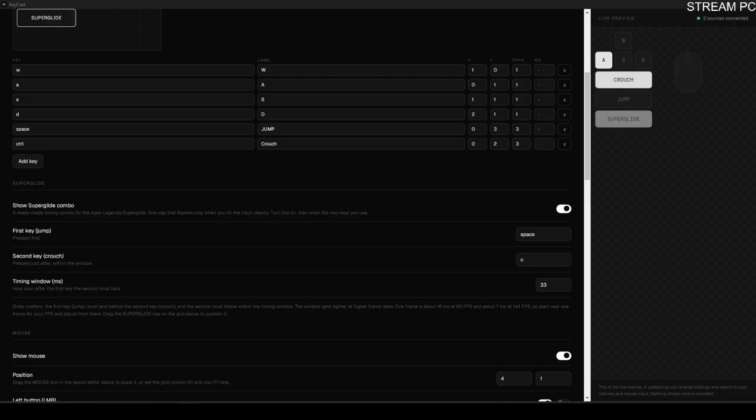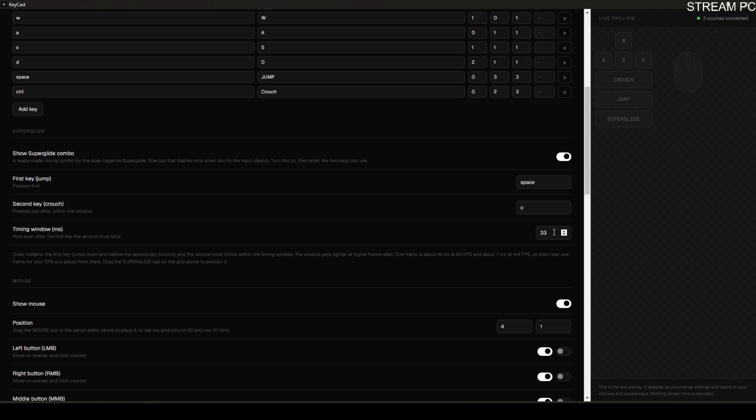For example, I have left control bound to my normal crouch, but when I super glide, I have C bound because obviously that makes it a lot easier to hit space at the same time to activate the super glide. So in this case, I have the specific keys set up for super gliding, and this isn't an exact science on the timing window. I have it set to 33 milliseconds by default. You could probably find way more granular and accurate information on Moki's movement wiki, but for now, that's what it is, and you can change it if you want to.